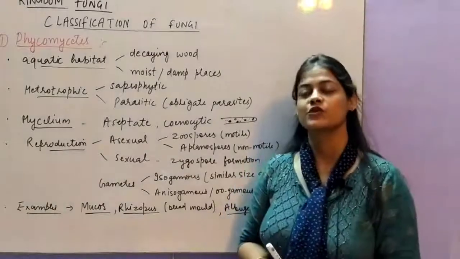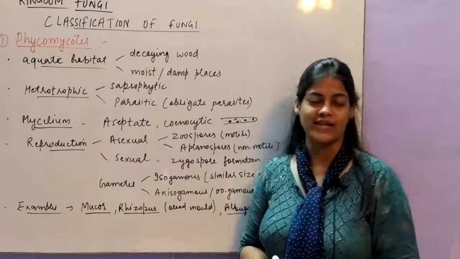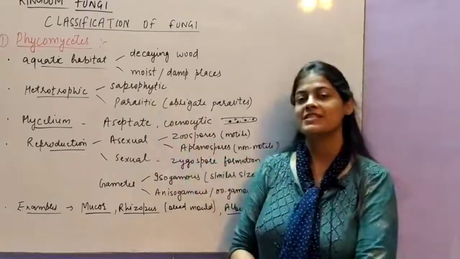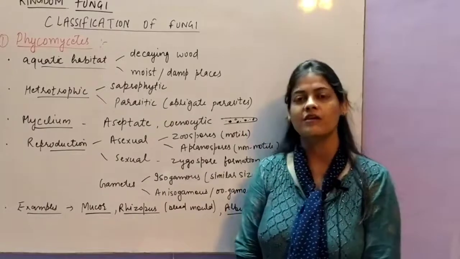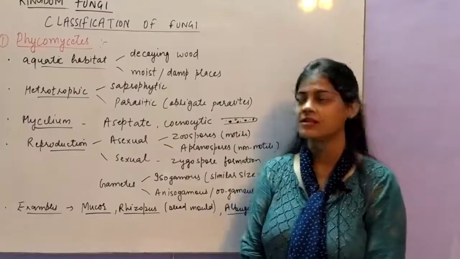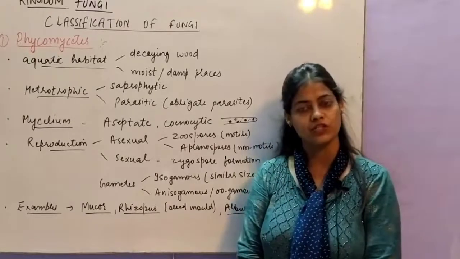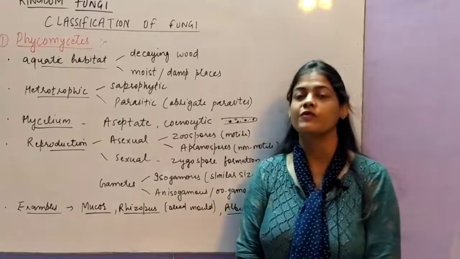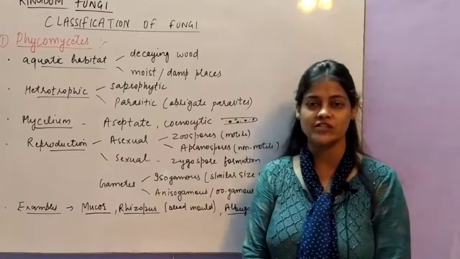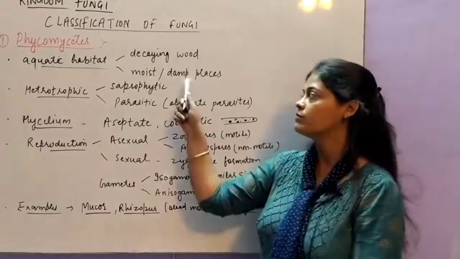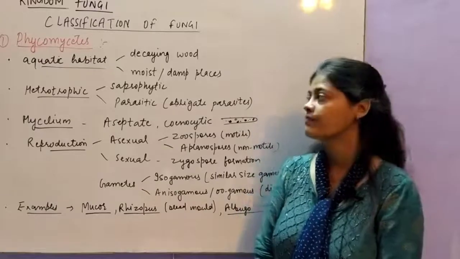So let's see the first group of kingdom fungi, that is Phycomycetes. If you see the habitat, they show aquatic habitat, means generally they are found in moist places like in decaying wood, the wood which undergoes decay or decomposition, because the saprophytic mode of nutrition is the most common type of mode of nutrition in case of kingdom fungi. Or they can be found in moist or damp places, means where there is moisture.